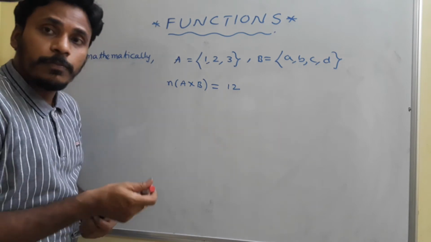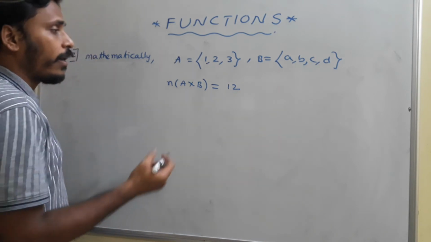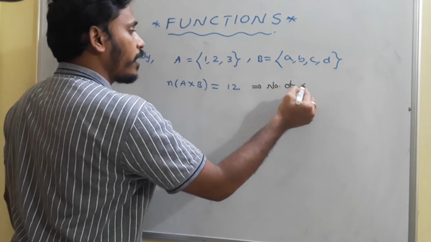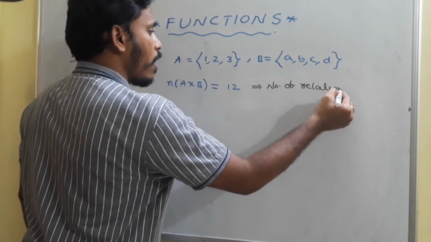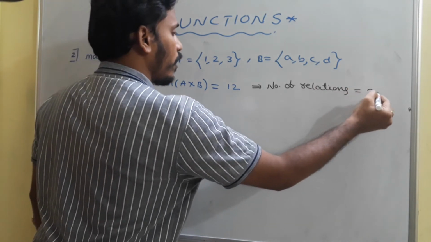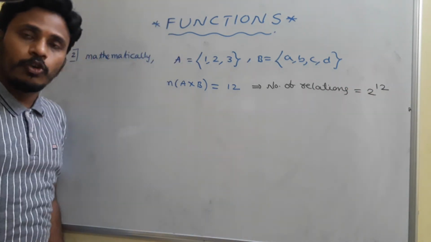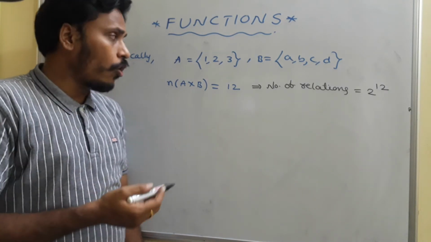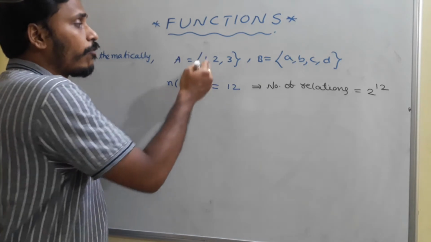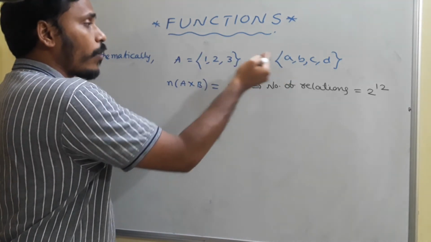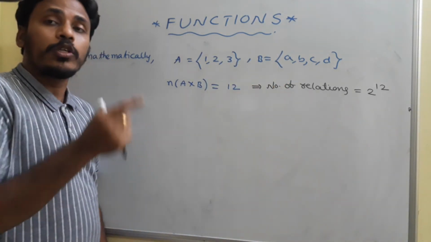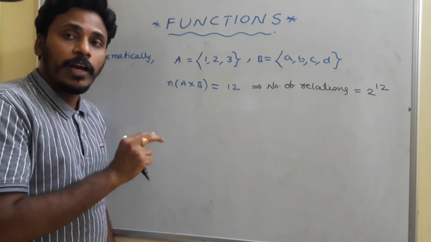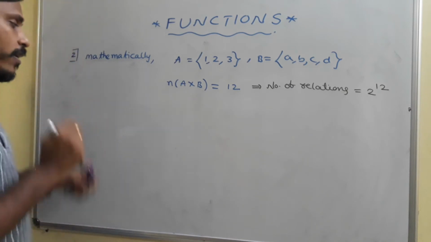Since n of A cross B is equals to 12, that implies the number of relations from A to B is equals to 2 power 12. So what's the value of 2 power 12? The value of 2 power 12 is 4096. So we have nearly 4096 relations from A to B. And among those 4000 relations, few relations are functions. Okay, and we are going to identify those.